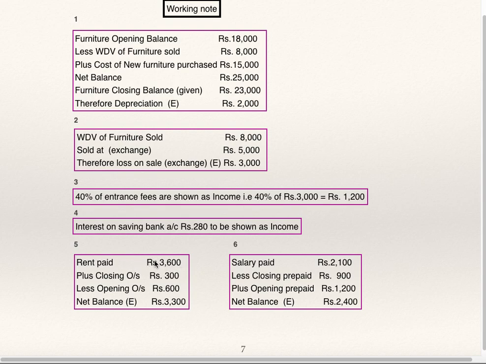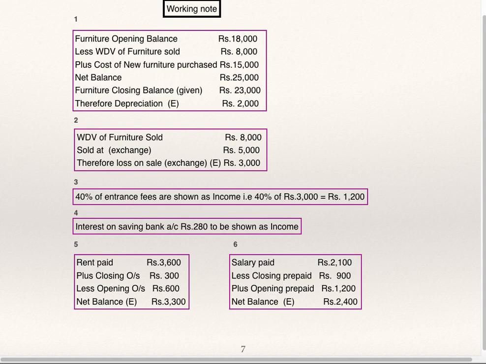Rent paid is given 3,600. Closing outstanding 300 is to be added. Opening outstanding 600 is to be deducted. So net balance on the expenditure side is 3,300. Salaries paid 2,100 less closing prepaid 900 plus opening prepaid 1,200. So salaries to be shown on the expenditure side is 2,400.